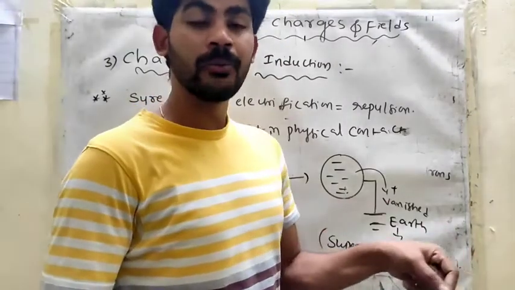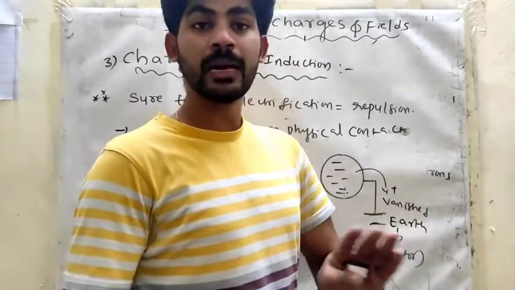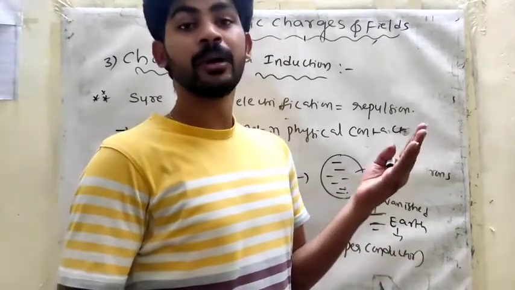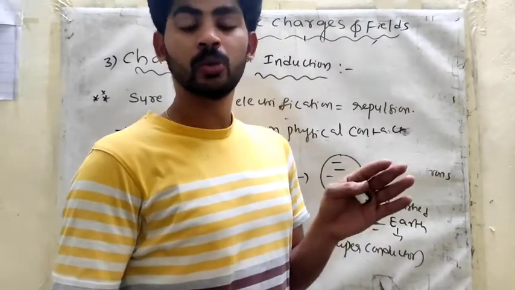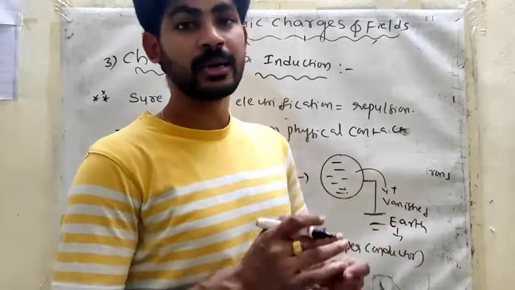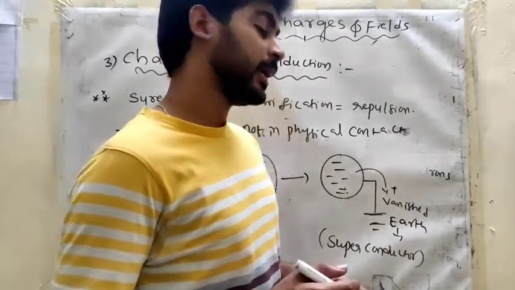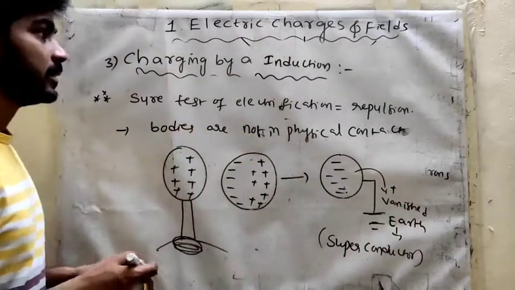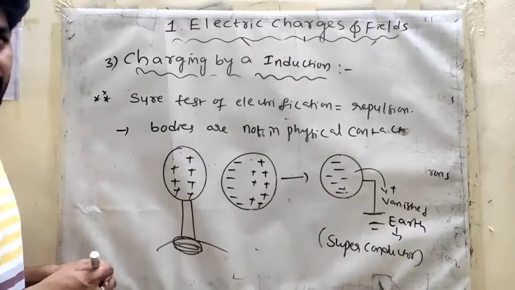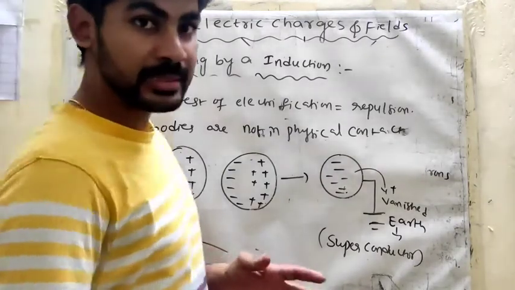You can give n number of electrons or take n number of electrons, and the superconductor value does not change; it remains constant. Is this clear, everyone? Charging by induction.